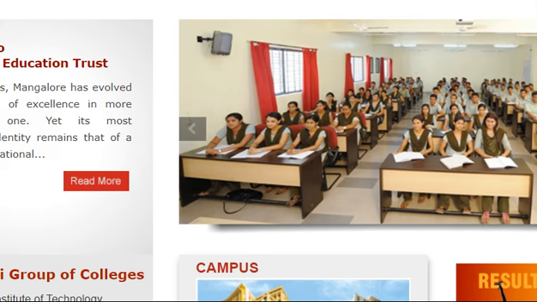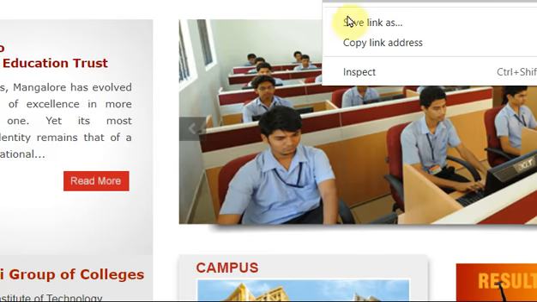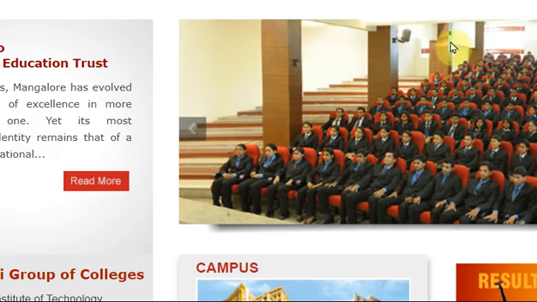Or else you can click on, now here we have courses. I'll right click on that, and you can click inspect. If you click inspect, it will go to that particular code.